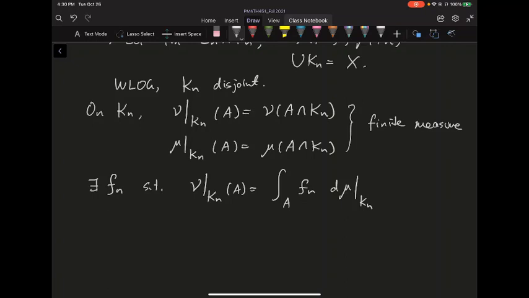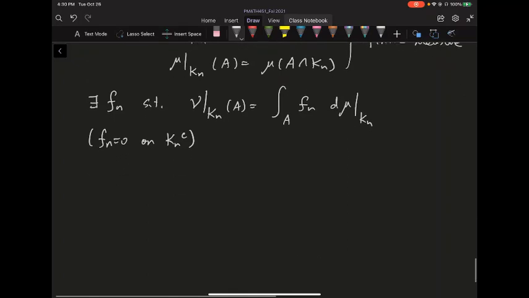And because the K_n complement is a null set with respect to mu and nu, I can assume that this f_n is supported on this K_n. I can assume that f_n is 0 on K_n complement, by replacing f_n on a null set, it doesn't change anything. The formula still holds.